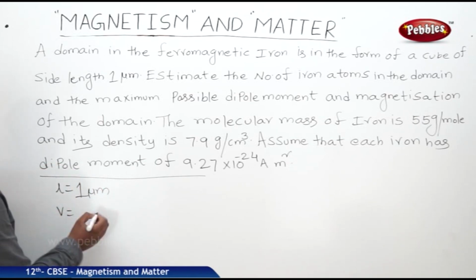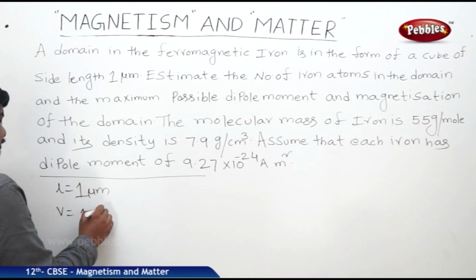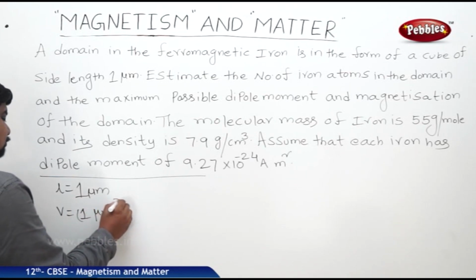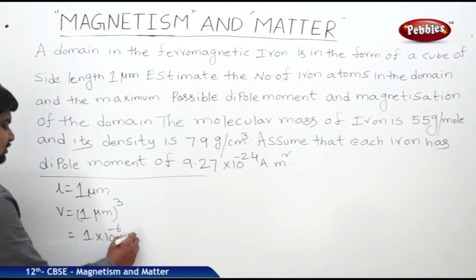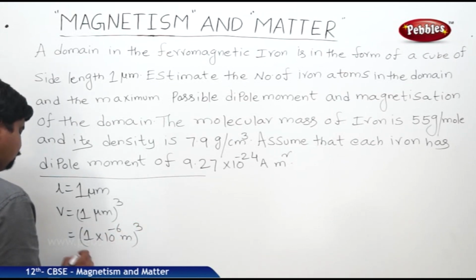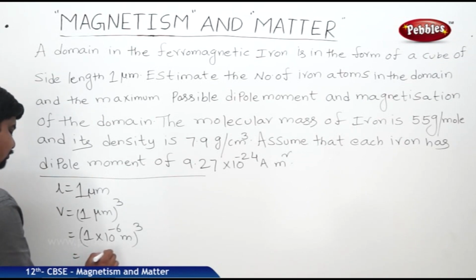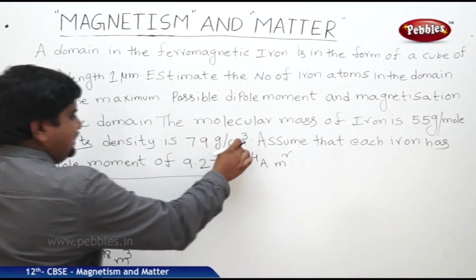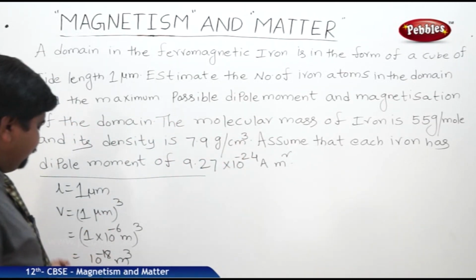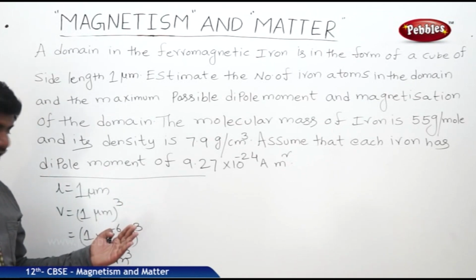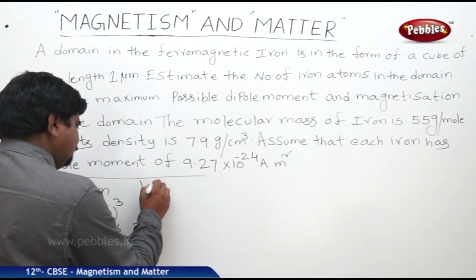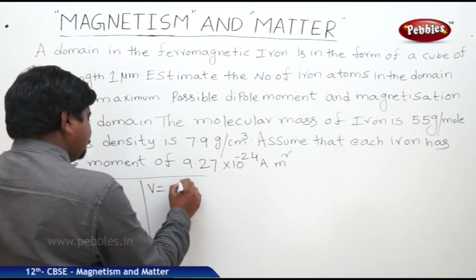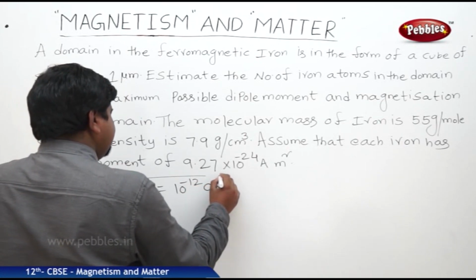So volume is equal to (1 micrometer) whole cube. So (1 × 10 to the power of minus 6 meter) whole cube. So it will be 10 to the power of minus 18 meter cube. But density is in centimeter cube, so if we convert the volume in terms of centimeter cube, it is very easy to calculate. That's why volume will be 10 to the power of minus 12 centimeter cube.